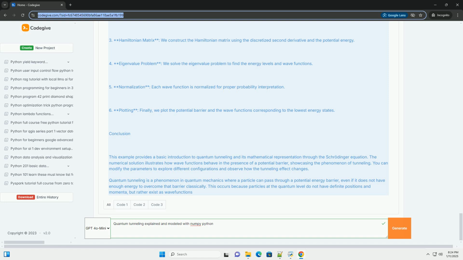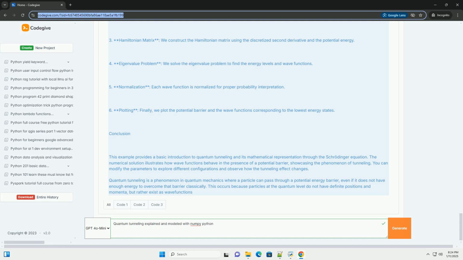Key concepts. 1. Wave function. The state of a quantum system is described by a wave function, which gives the probability amplitude of a particle's position and momentum. 2. Potential barrier. This is a region where the potential energy is higher than the kinetic energy of the particle. Classically, the particle would not be able to pass through this region. 3. Tunneling probability. The probability of the particle tunneling through the barrier can be calculated using the properties of the wave function. Modeling quantum tunneling with Python and NumPy.